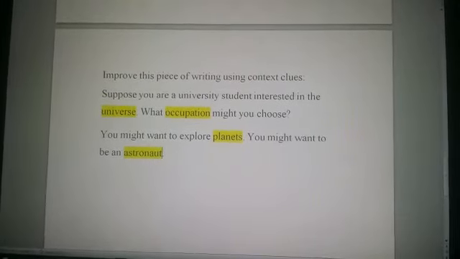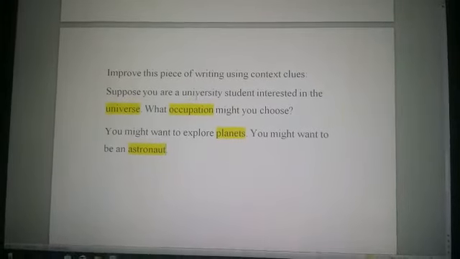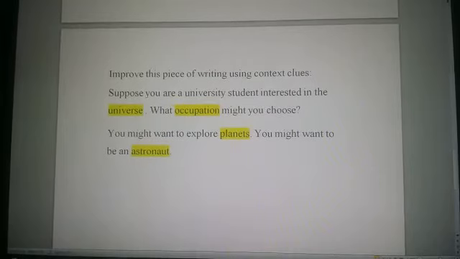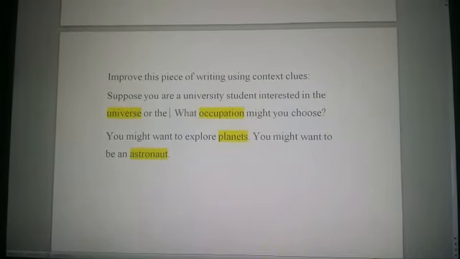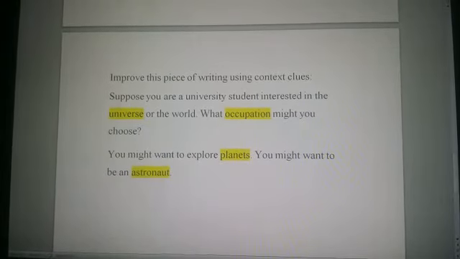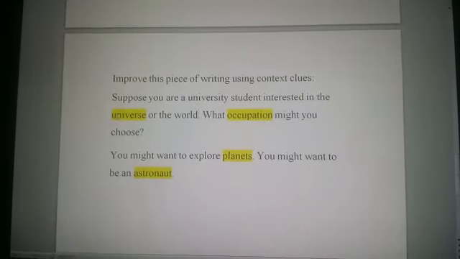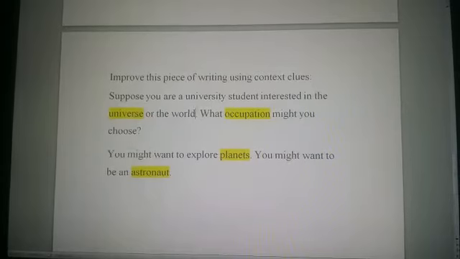So, how can you improve your writing style? Suppose you are a university student interested in the universe or the world. So I used restatement. Now the student can understand the word universe, because universe means the world. The world means the universe.